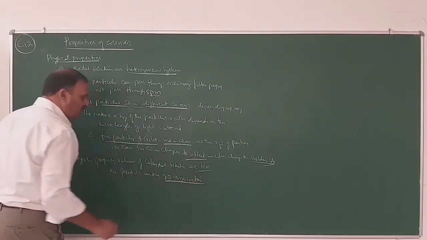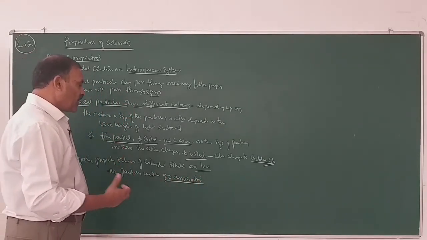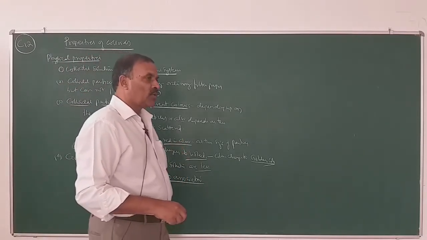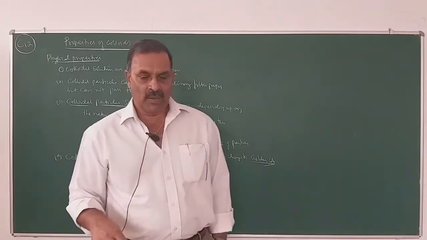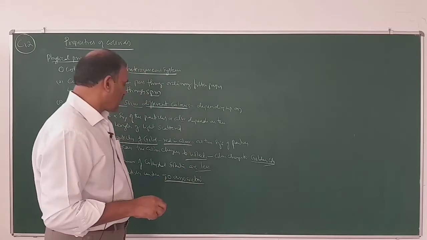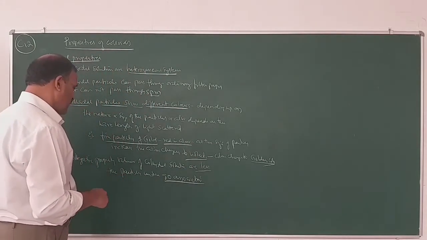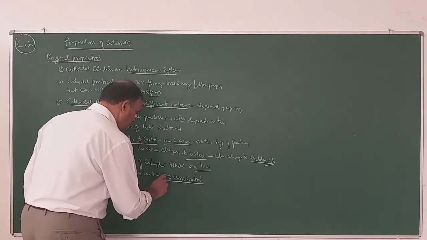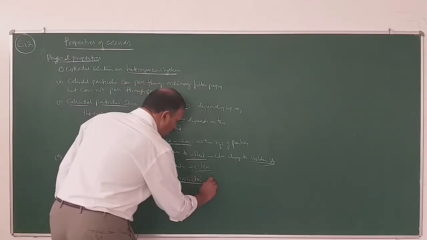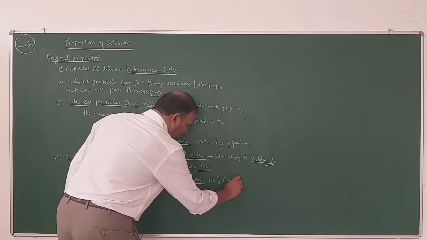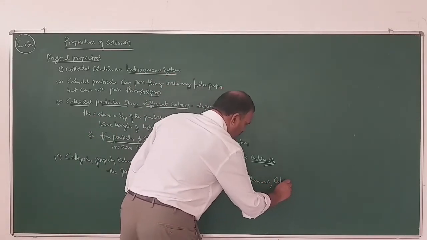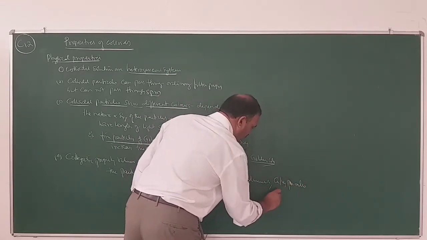Since the particles undergo association, the number of particles in the solution decreases and the colligative property value also decreases, because colligative property values depend upon the number of particles of solute in the solution. Association, number of particles decreases, and colligative property also decreases.